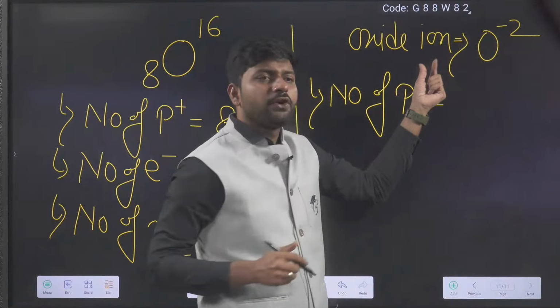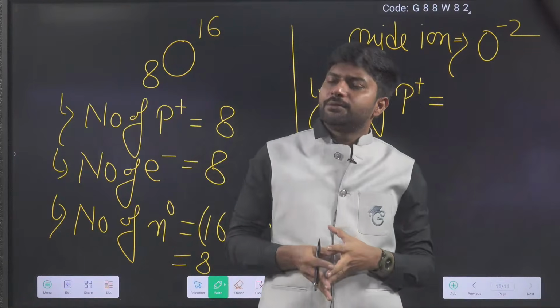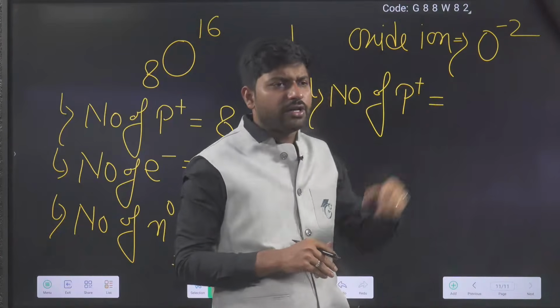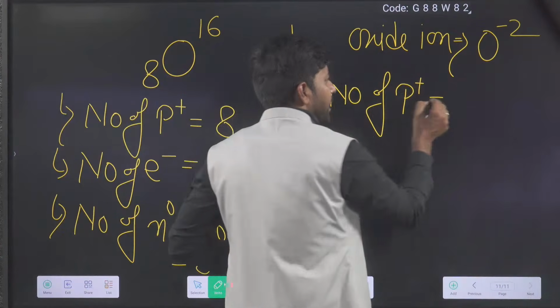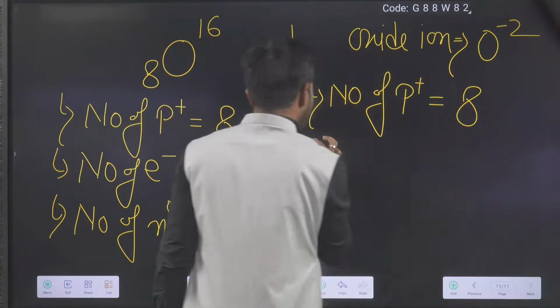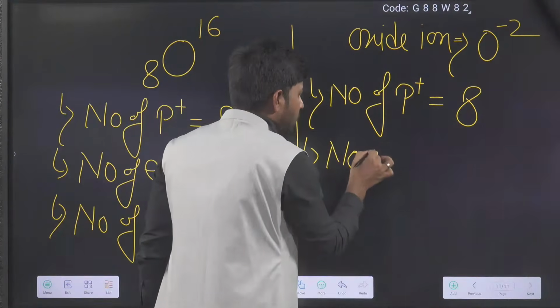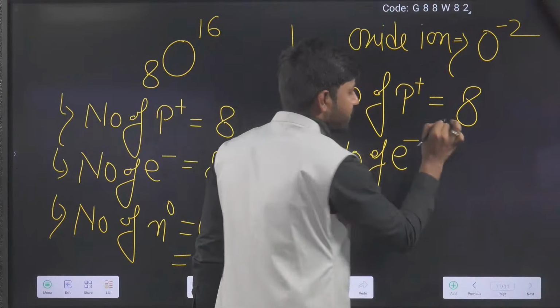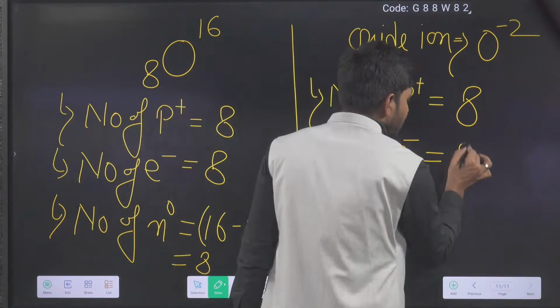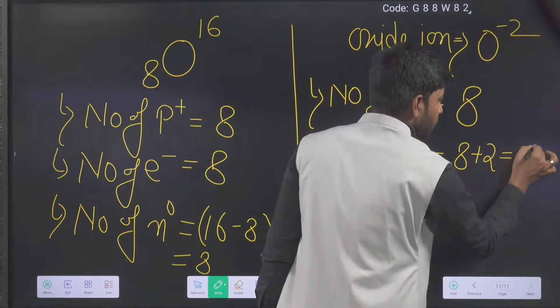Okay. So now, because the nearest noble gas is neon, it is trying to get an electronic configuration like neon, and it has taken 2 electrons. Very good. But proton remains the same. How many protons here? 8. Here also protons 8. Number of electrons 10. 2 taken, so 8 plus 2 equals 10.